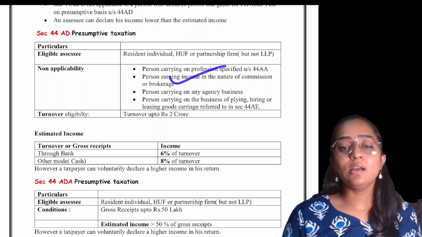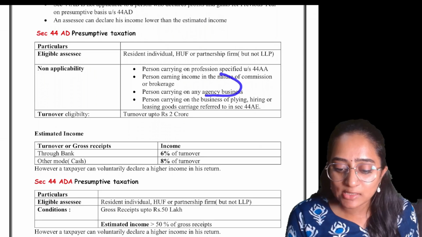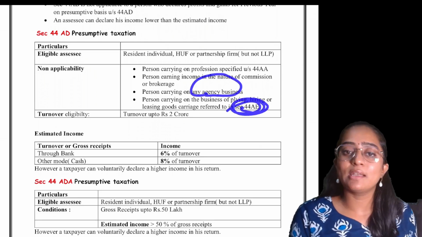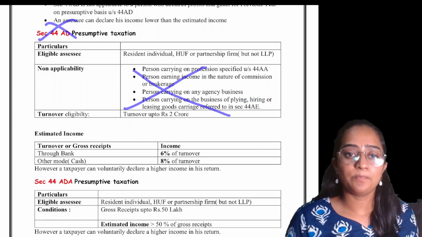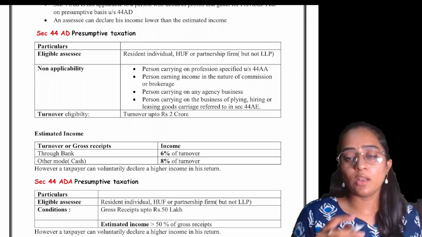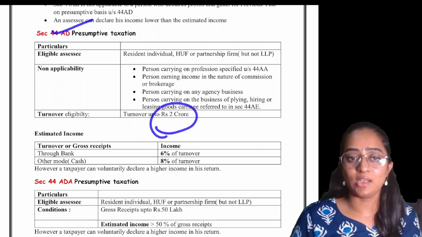And if you are earning any commission or brokerage, or if you are in the agency business, or if you are the person who are getting covered under 44AE, then you can't opt for 44AD. And the eligibility criteria for the turnover is that your turnover should be up to 2 crore rupees in case of 44AD.